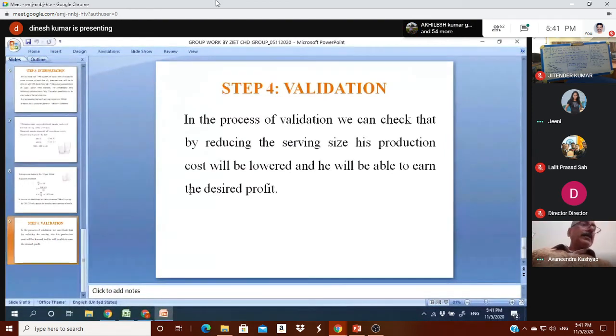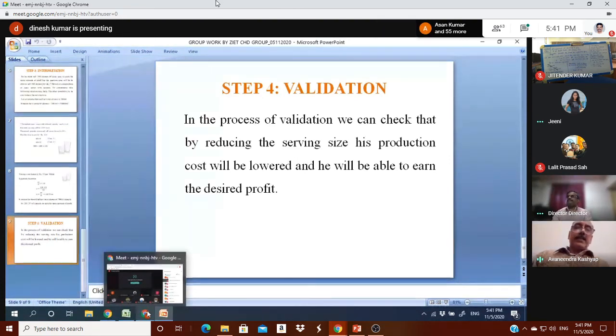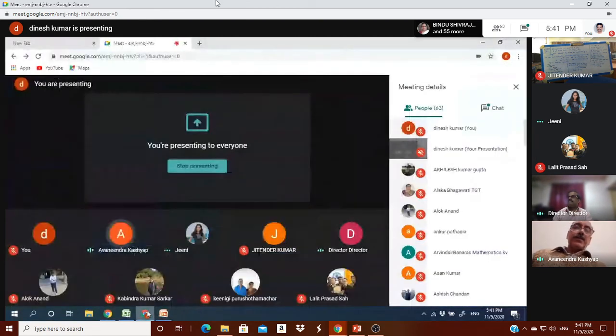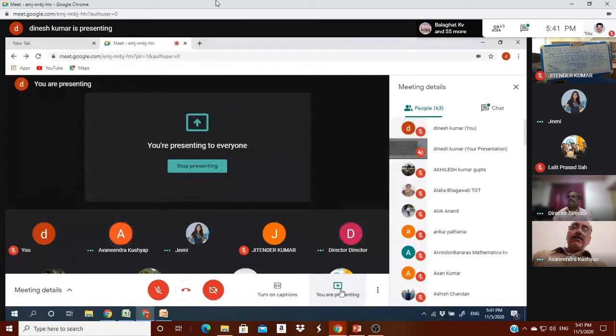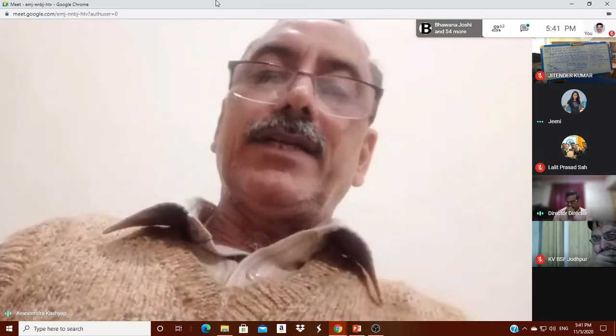Now, the learning outcomes. The first learning outcome is formulating a problem. The student will learn how to formulate a problem. Second is establishing connection among different parameters such as selling price, cost price, profits, and so on. The third learning outcome is that students need to understand that they have to be realistic while solving a problem. Only realistic solutions are to be accepted while solving an equation. And the last one, to establish a sense of responsibility towards society, how the vendors are earning their living, and to be empathetic, not sympathetic, but empathetic towards them.